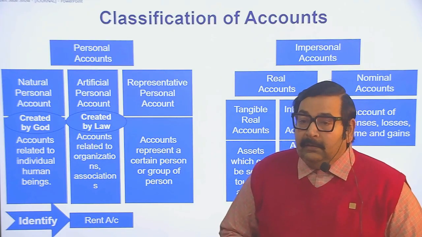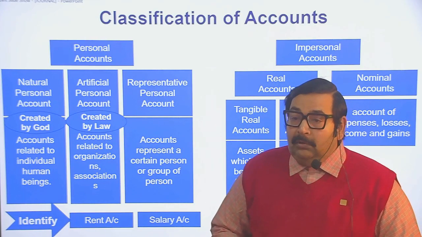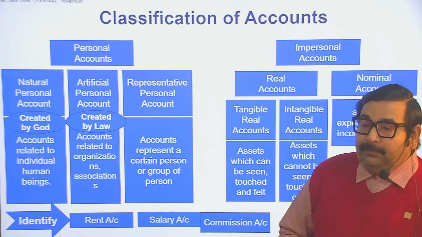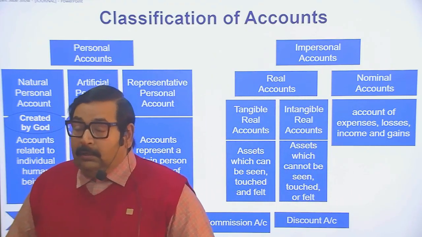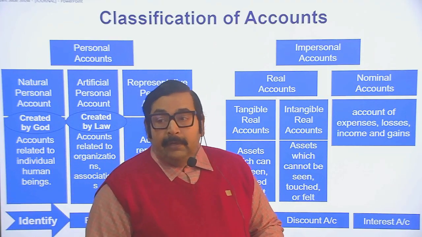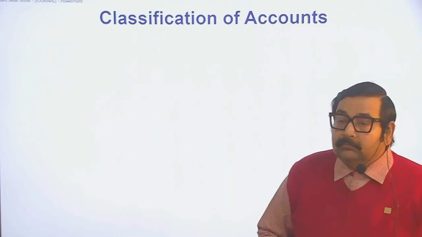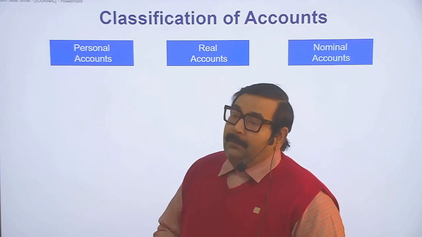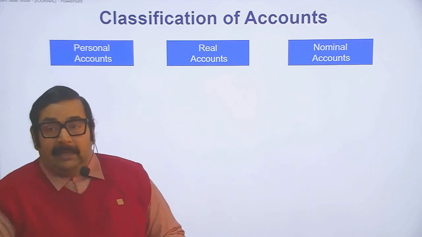Further identify rent account. Rent, either expense or income, is a nominal account. Salary, expense from the business point of view. Commission, whether we receive or pay it, is a nominal account. Discount, whether we receive or allow it, is also nominal. Interest, also nominal. Classification of accounts: personal account, real account and nominal account. On the basis of the last slide, we classify the accounts into personal, real and nominal.